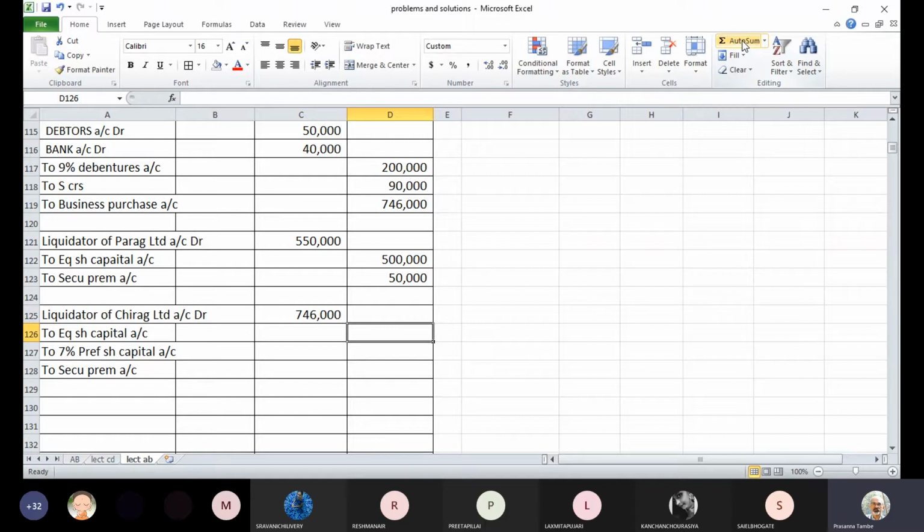Then equity share capital account will be credited for 46,000 shares at a face value of 10. So that will be 4,60,000. But these shares are issued at a premium, 10% premium. So premium will be credited to premium account, 46,000. And for preference shares, the consideration stands at 2,40,000. We will have to see whether debit or credit matches. Yes, the credit side total is also 7,46,000. So we are able to match debits and credits in case of discharge of purchase consideration.